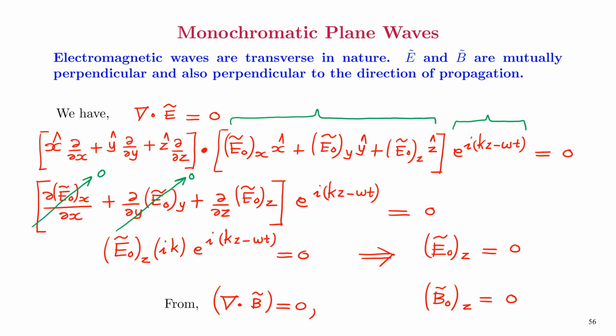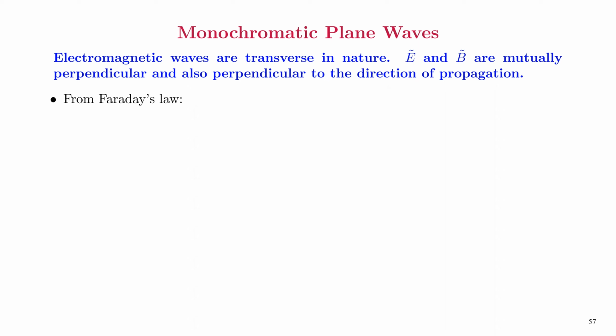They don't have any z component, that is, these waves do not have a component along the direction of propagation. Now we shall try to prove yet another important point regarding electromagnetic waves, that is E and B are mutually perpendicular to each other and also they are perpendicular to the direction of propagation.